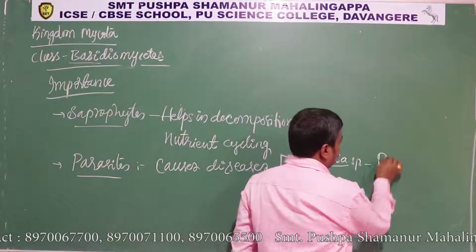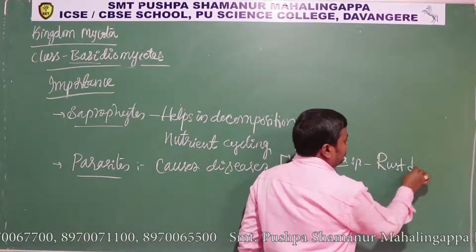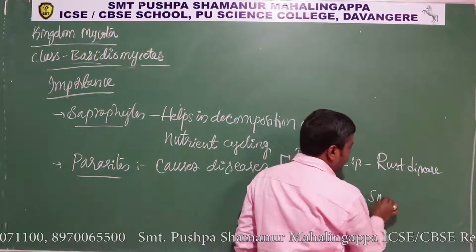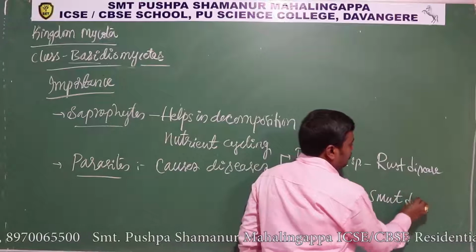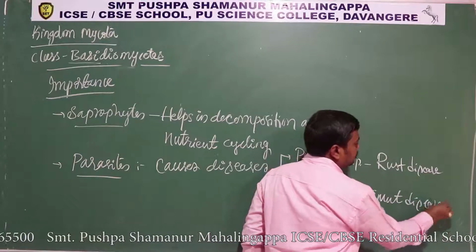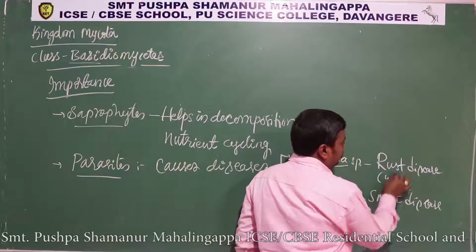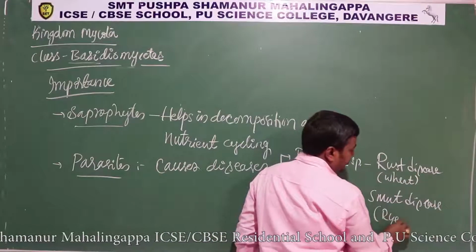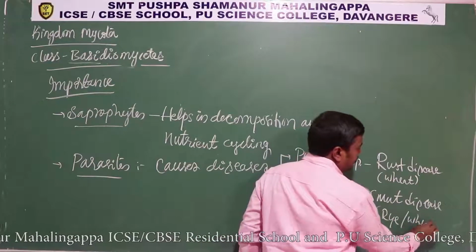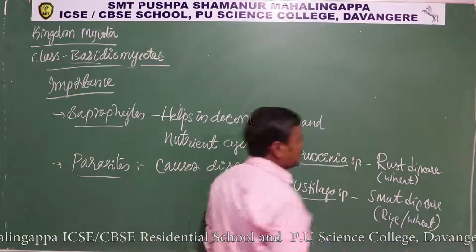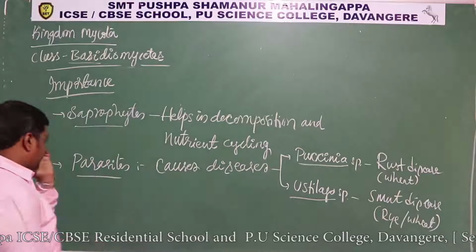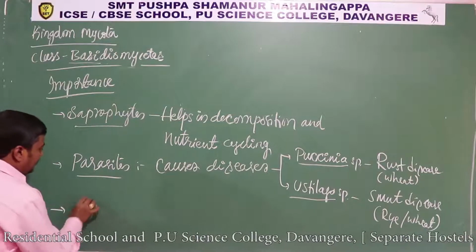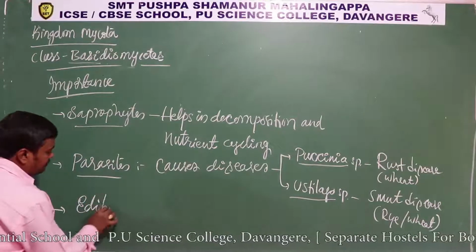The Puccinia causes, as already told, a rust disease, whereas Ustilago causes smut disease. Okay, rust disease in wheat and smut disease in rye or even in wheat. Okay, so these are the two examples for disease causing basidiomycetes.